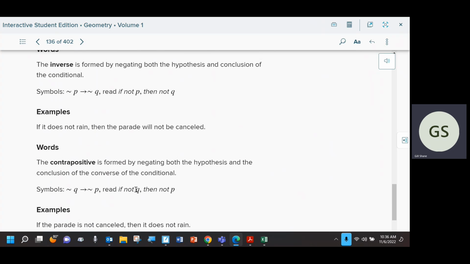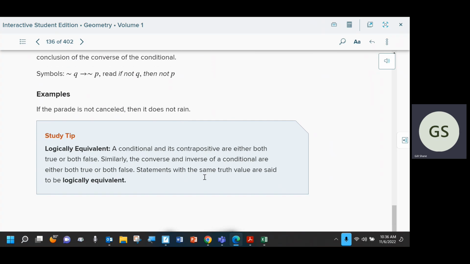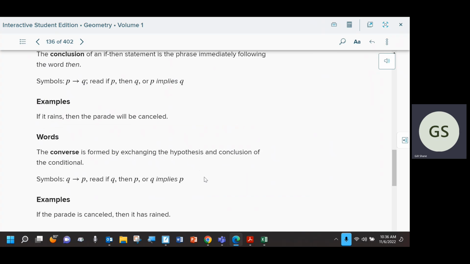Finally, we said, well, contrapositive is the weirdest word out of all of them. I've never even heard of that, right? So the weirdest thing we could do is to flip them and make them not statements. So that was how we said maybe we could remember contrapositive. If you have your own way to remember it, that's great. You don't have to use that, but that was kind of what we came up with in class.